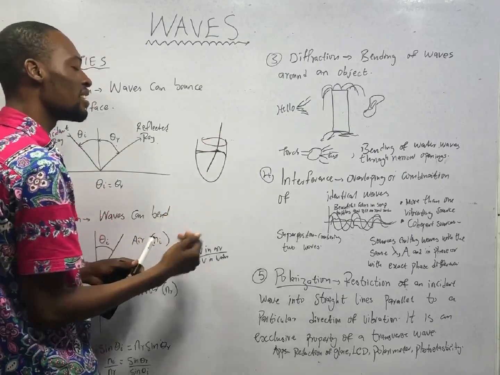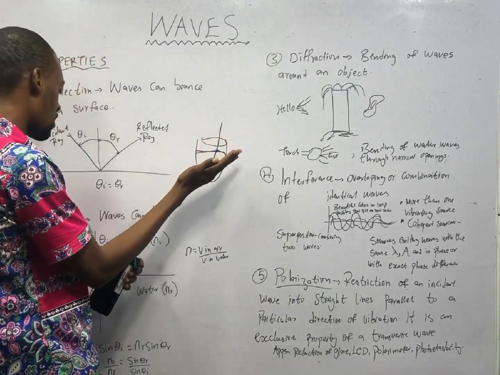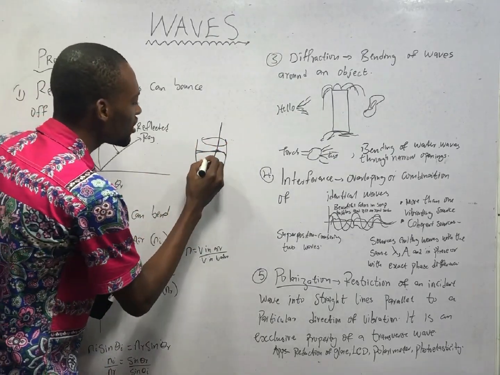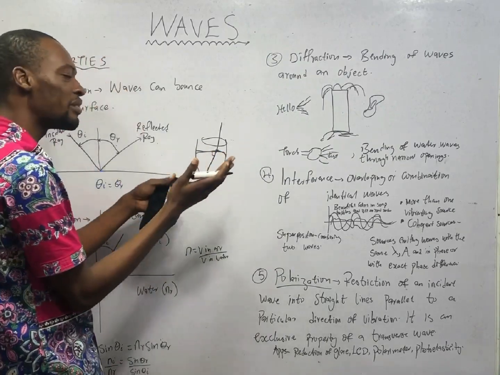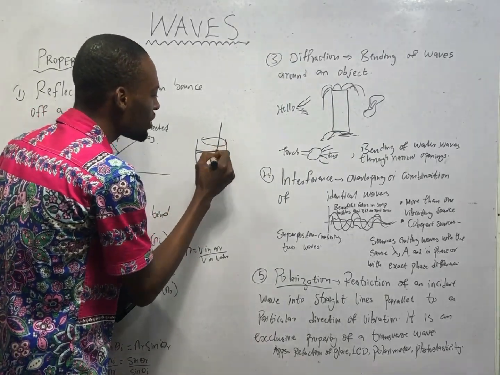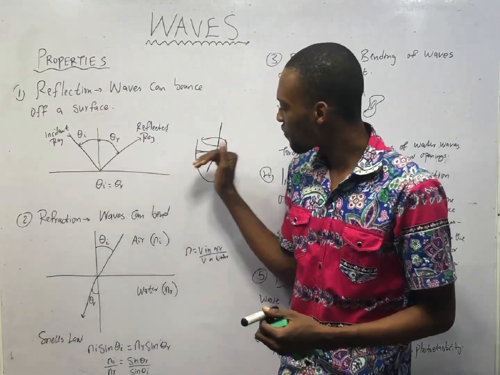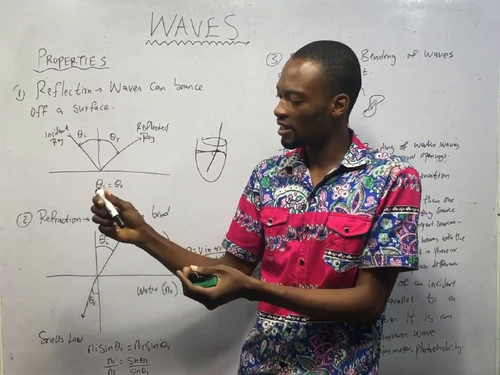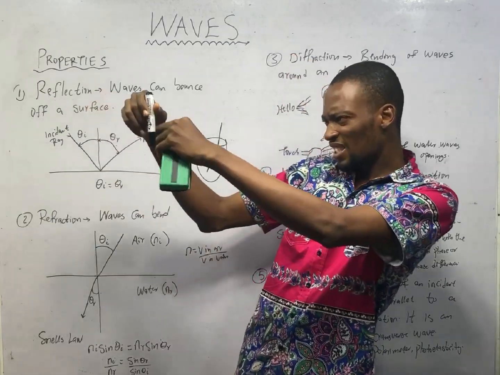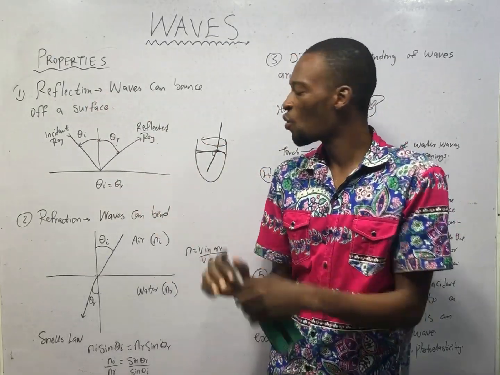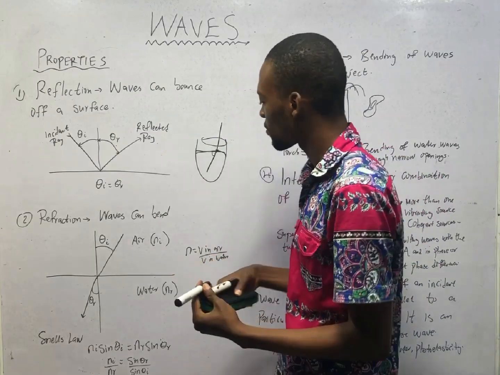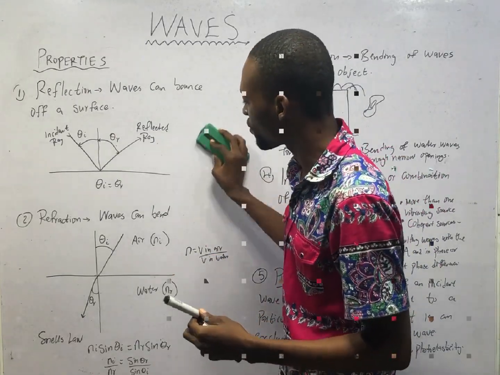Due to different densities, you see that the wave is being refracted. So it changes direction or it deflects. Then it now appears to bend. You can try it. Put a straw in half-filled water, or any particle. As you look, you notice there's a difference in angle. So that is refraction, and it is a property of waves.